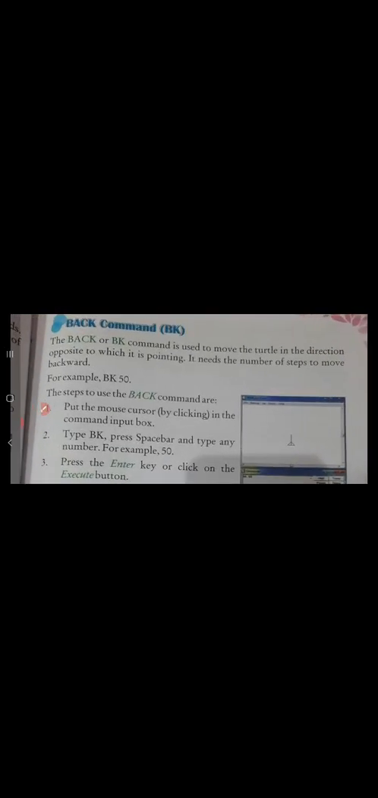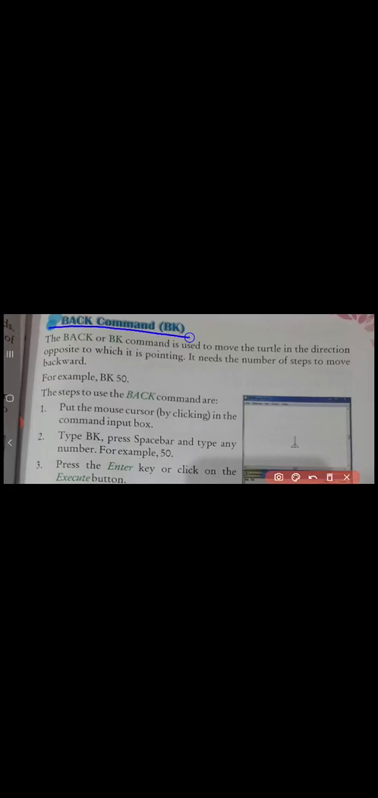Next, page number 67. Back command BK. The back or BK command is used to move the turtle in the direction opposite to which it is pointing. It needs the number of steps to move backward.